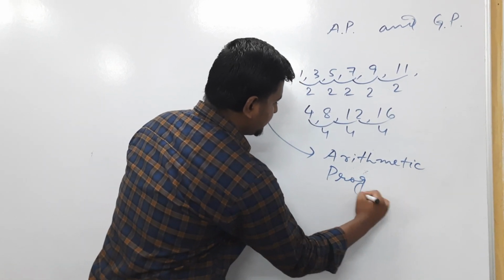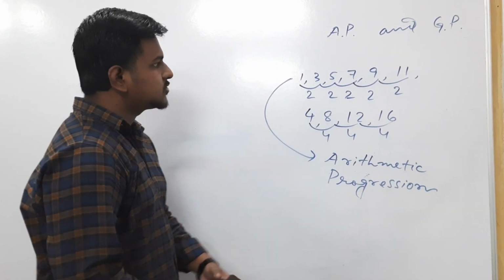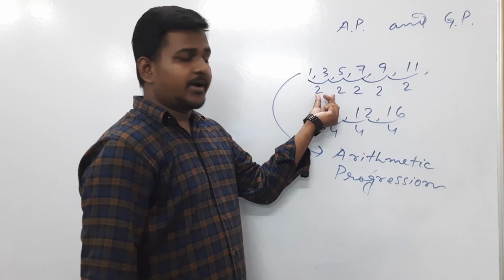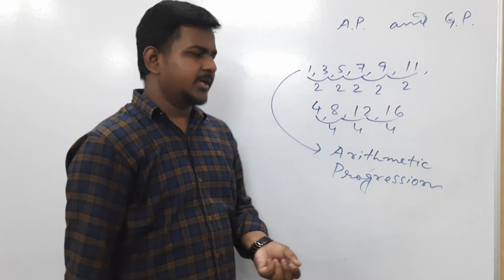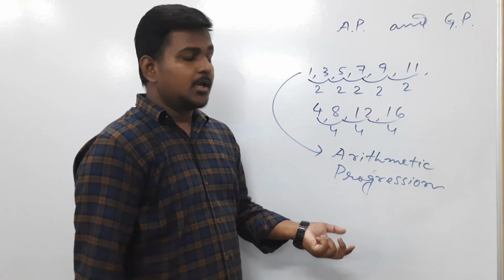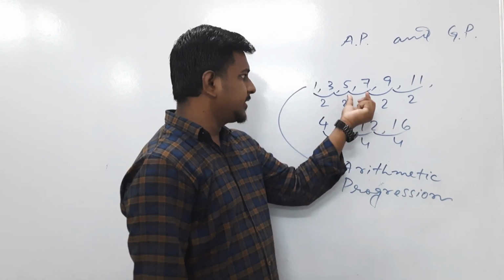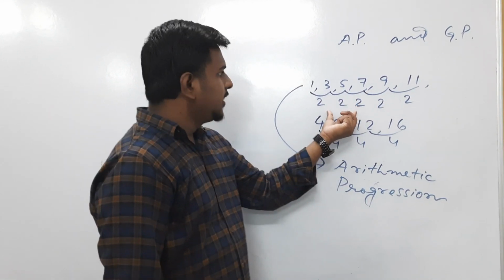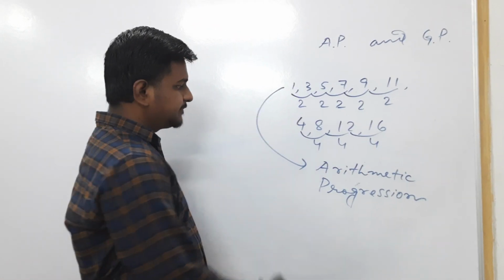The constant difference may be negative, it may be positive, it may be a fraction, but if the difference is constant, then we term the sequence an arithmetic progression.